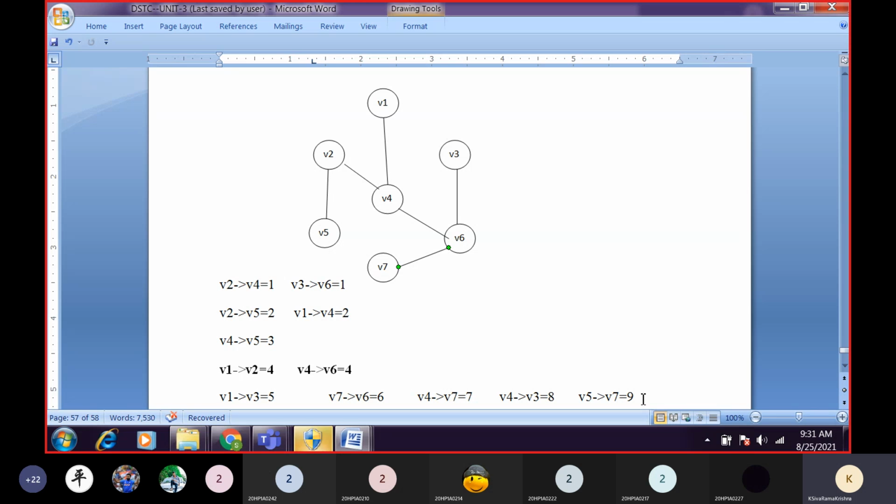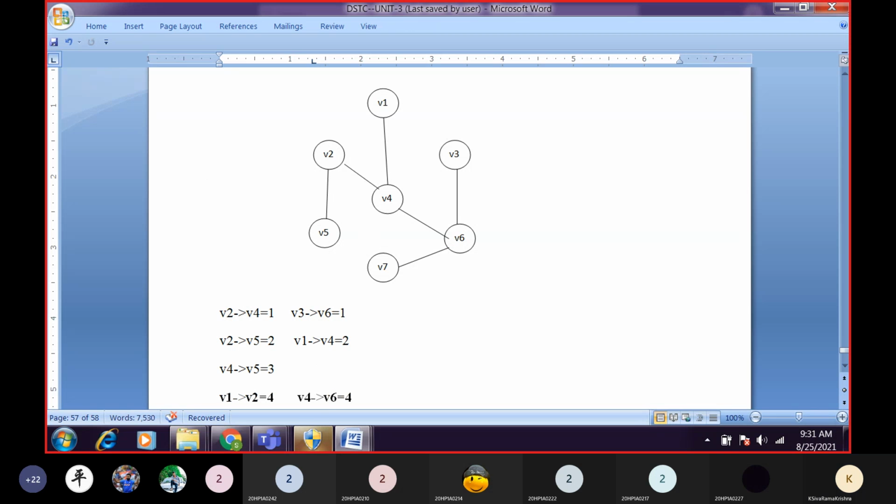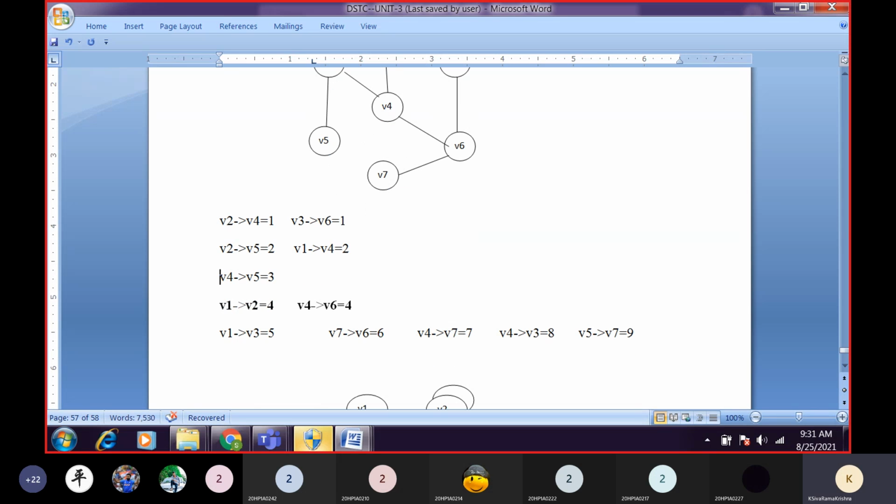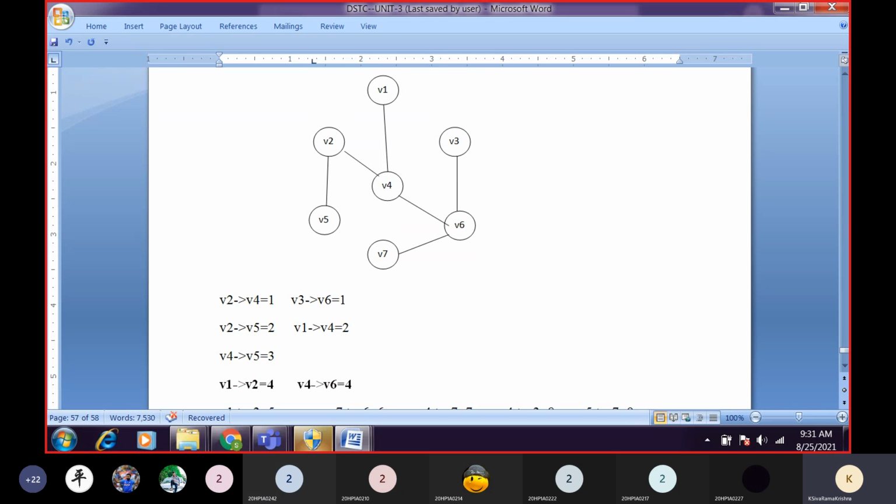Now tell me, what is the total weight of this spanning tree? First, you can take any one. V1 to V4. What is the value of V1 to V4? 2, sir. So that is 2 plus. Next, V2 to V4: 1, sir. Next, V2 to V5: 2, sir.